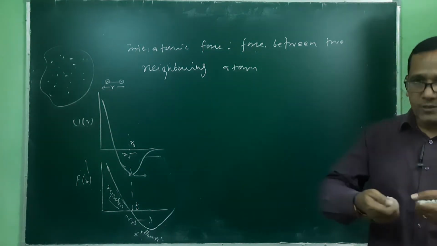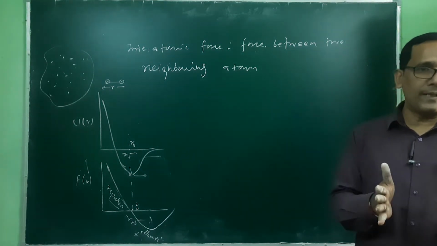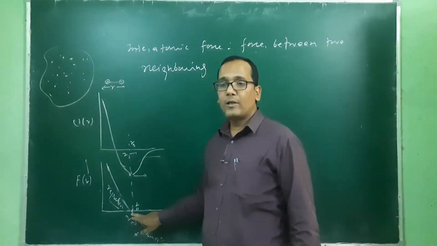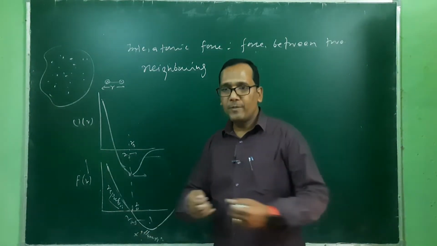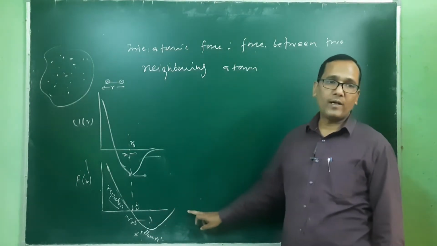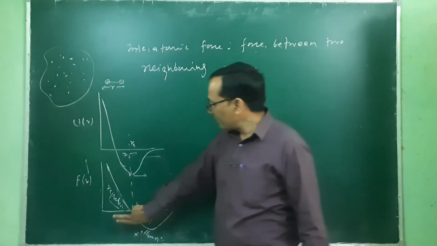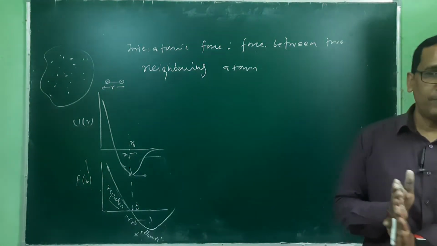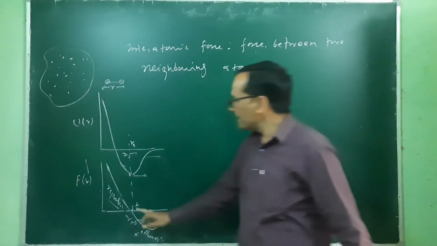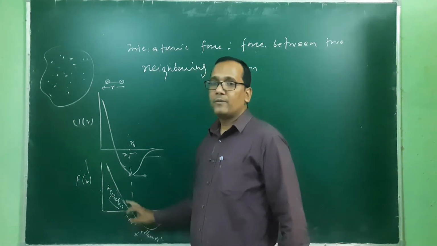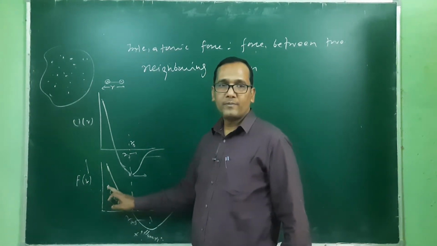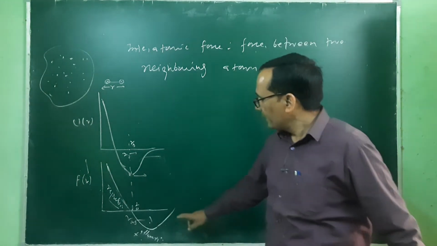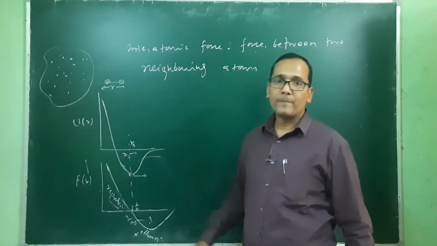We can deform it by stretching or pressing. Pressing means we are trying to reduce the value of R. Stretching means we are trying to increase the value of R. When we reduce the distance between two atoms by pressing the material, there will be repulsion between the two atoms, and if we stretch it, then there will be attraction between the two atoms.